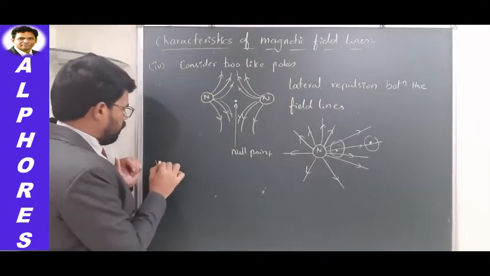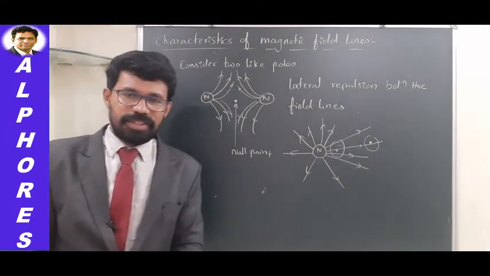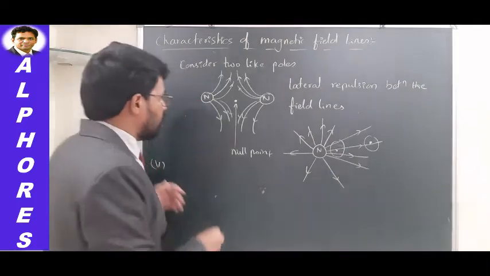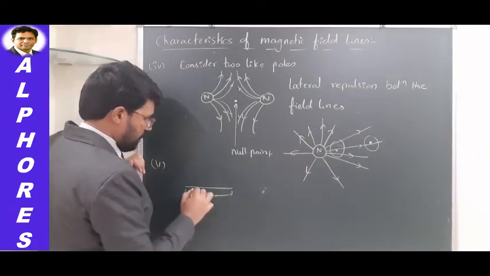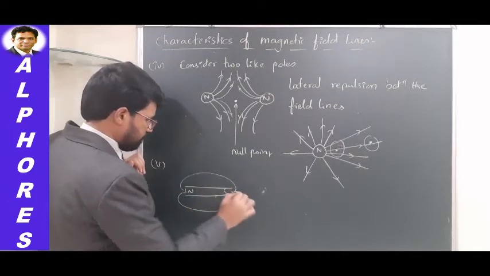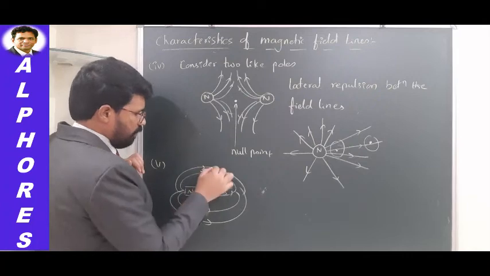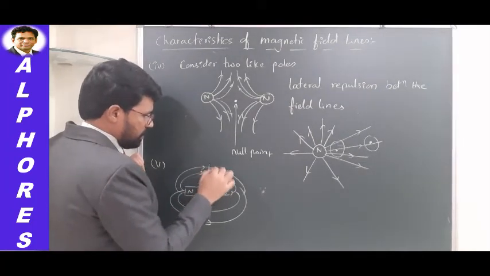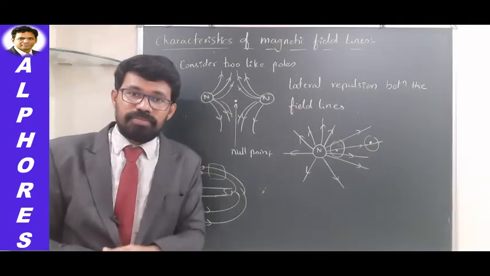For example, if you take a metal, magnetic materials are there. Iron is a magnetic material, isn't it? What happens if you place iron here? Let us say you have taken a bar magnet and it has field lines all around it, starting from the north pole. If a piece of iron is placed here, field lines will pass comfortably through this piece.